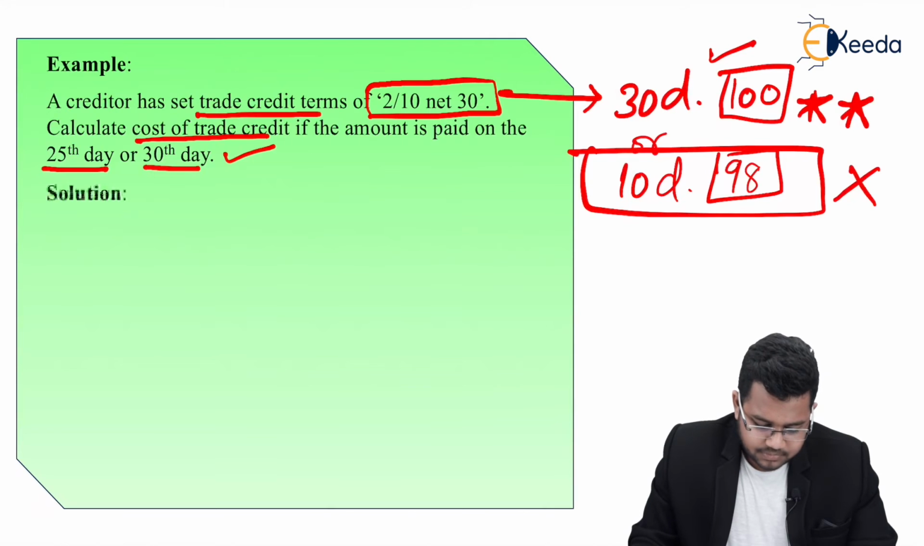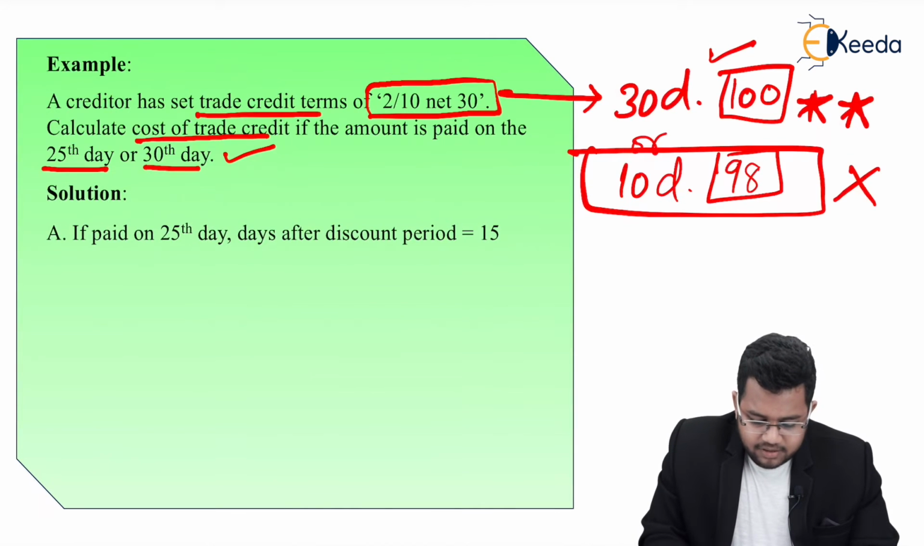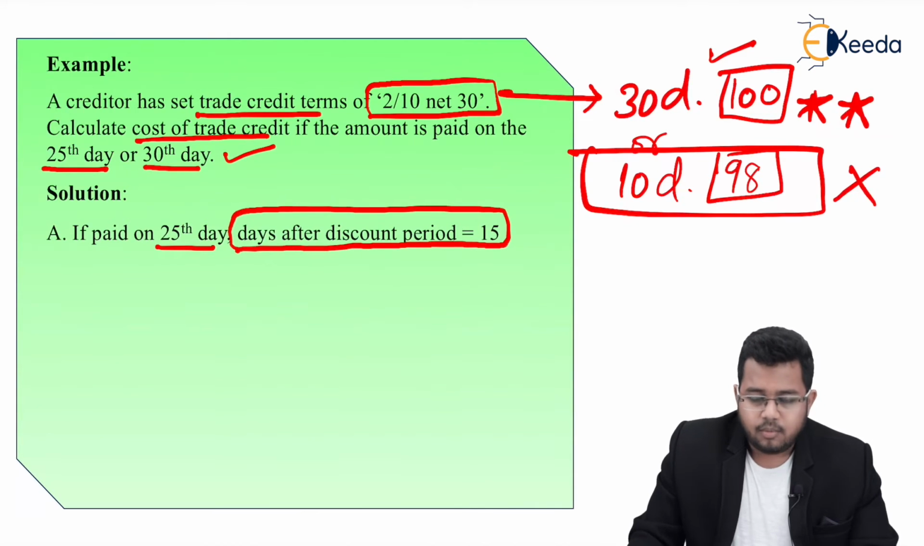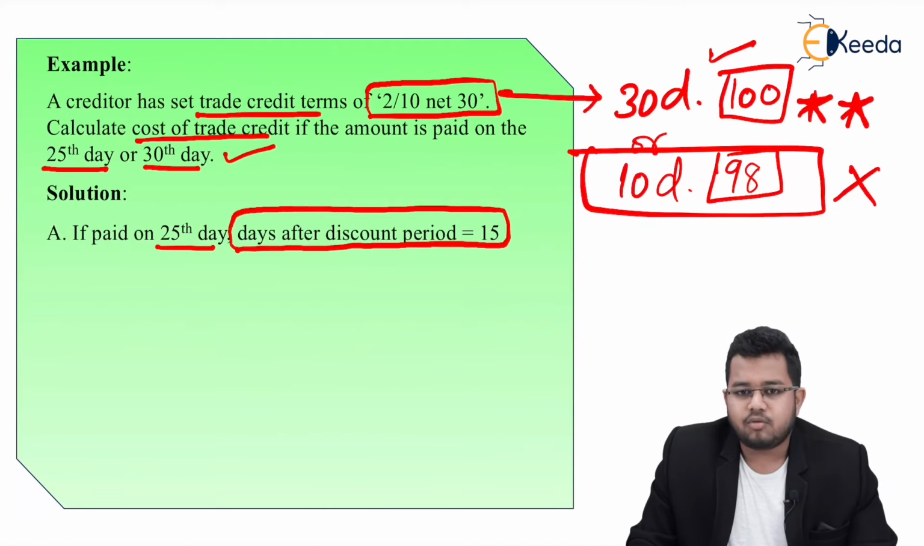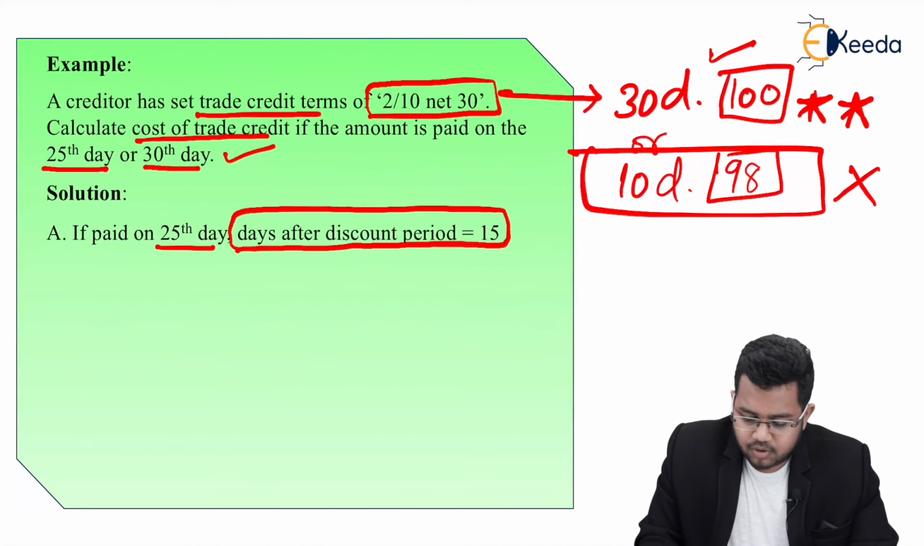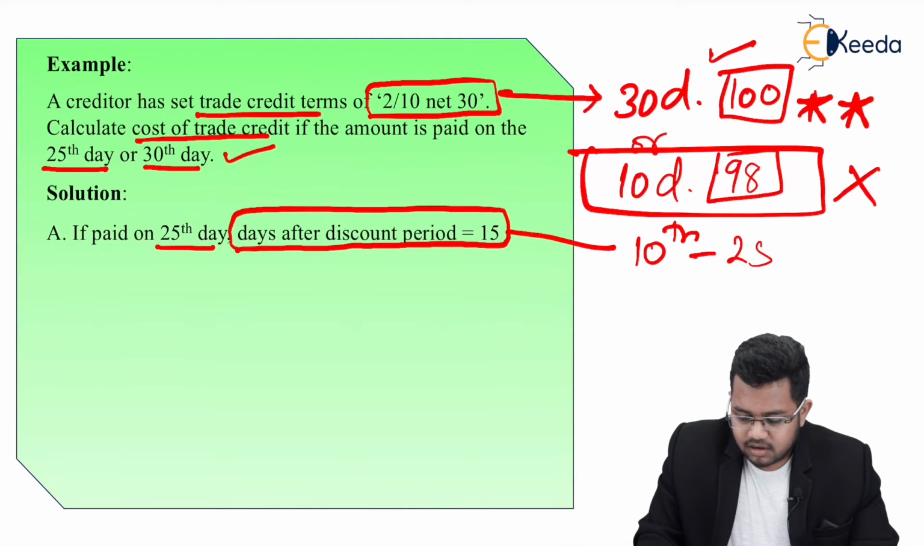Solution. If paid on the 25th day, days after discount period will be 15. If you remember, in the formula we've used days after discount period. The discount period ended on the 10th day, so from the 10th to the 25th there are 15 days.